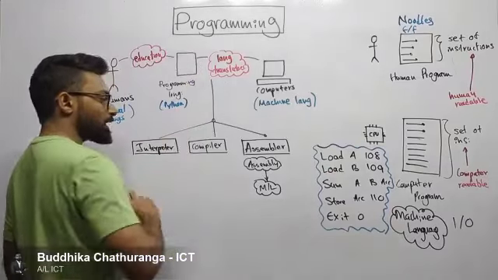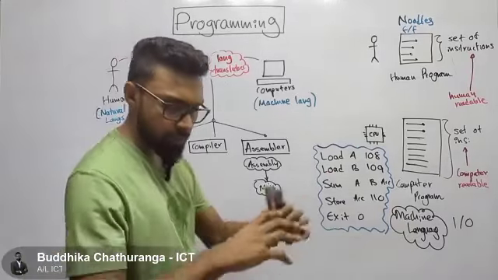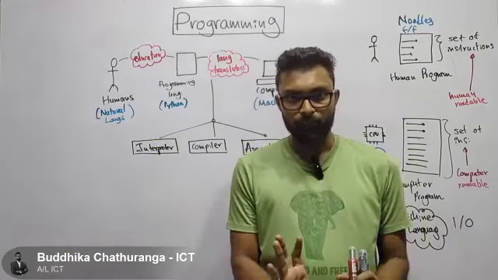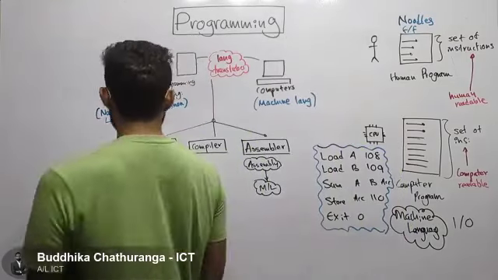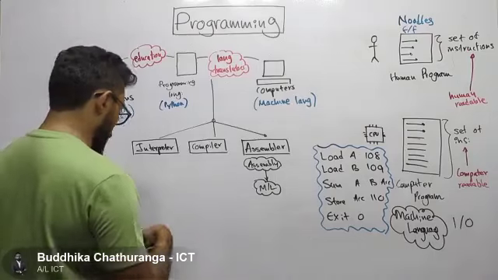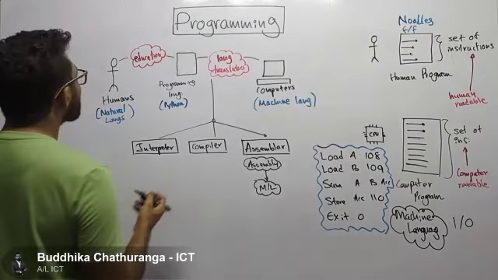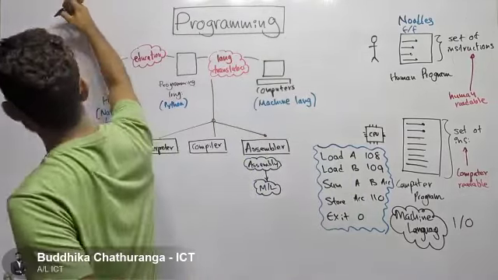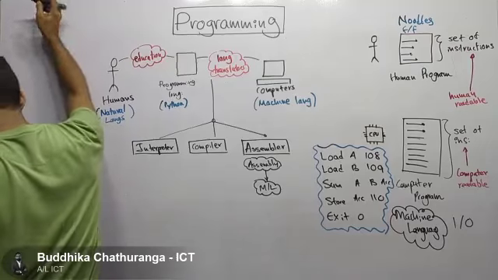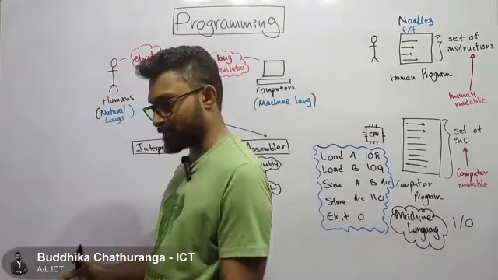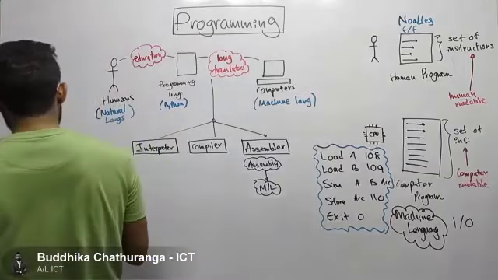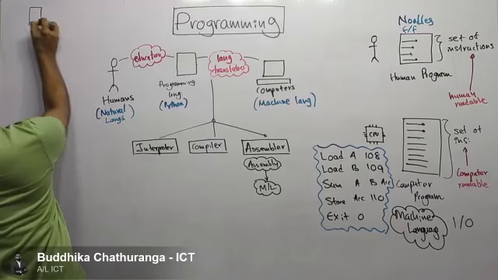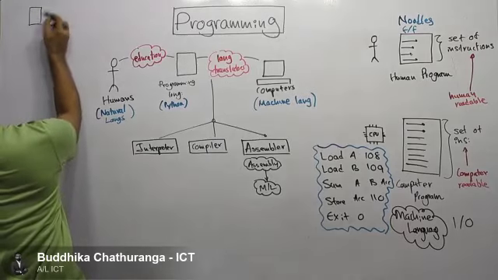Now what does the compiler do? When we write a program using some programming language, we call that the source program or source code. Let's say humans write some program using a programming language. Let me see where I should draw this. If I use this area, it's also visible, right? The problem is there is a table here. I can't move to my left, but let's try. Now we create some program using some programming language.